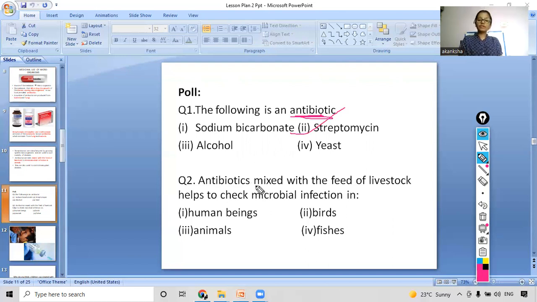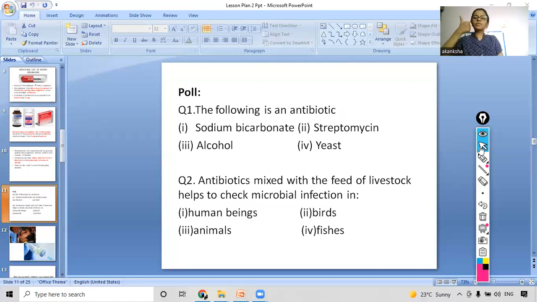Okay, so the antibiotics are mixed with the feed of livestock to help check microbial infection in human beings, right? So this is the right answer. So, sorry, it will not be human beings. What will it be? It will be animals. Yes, because it is used in the livestock. So this was the right answer. Okay. So now we will move on ahead and see some more details.